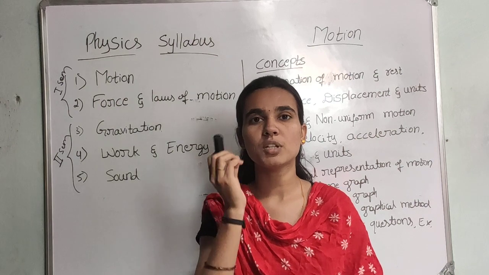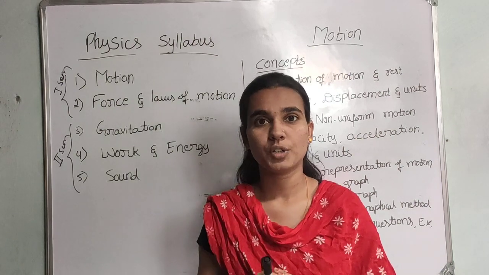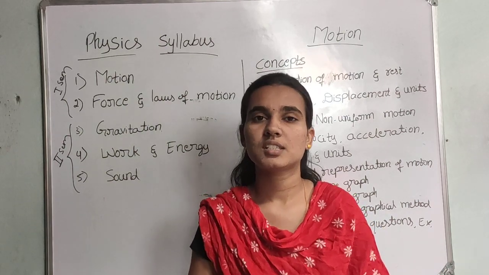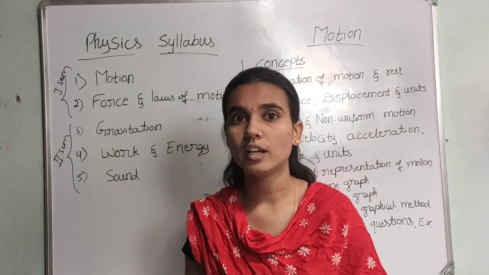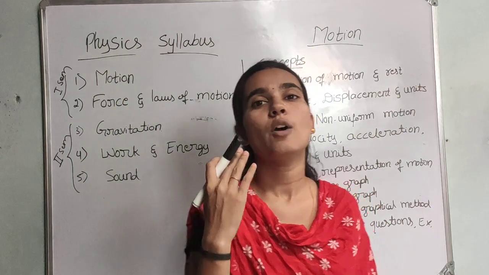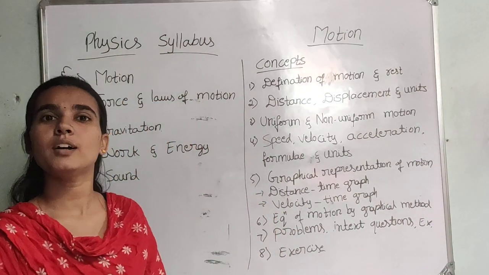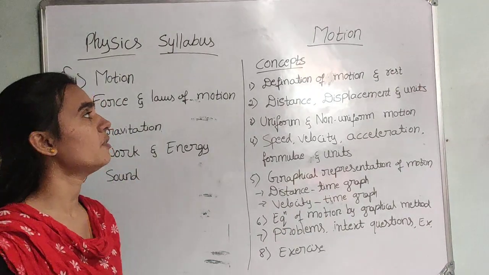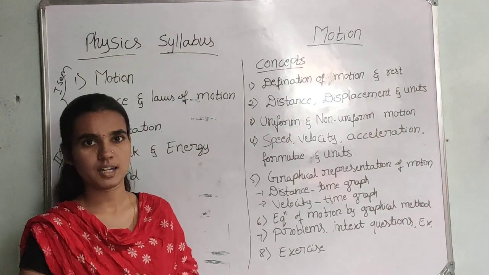If you know the formulas and the units, physics is very easy to understand and to solve problems. So I hope you will keep all the formulas and units in your mind. In this class, let us begin with the chapter motion. What concepts does it consist of?